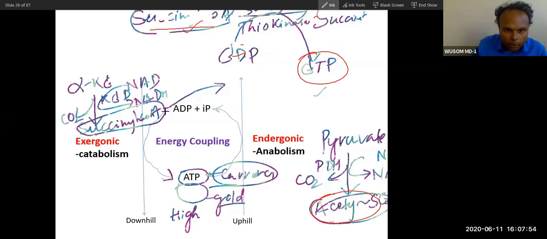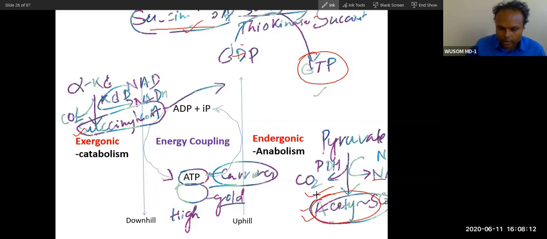High energy compounds are produced because of this exergonic process. You can see high energy compound production and NADH production. Here also you can see succinyl coenzyme A, high energy compound production plus NADH production. So because of this exergonic process, high energy compound is being produced.